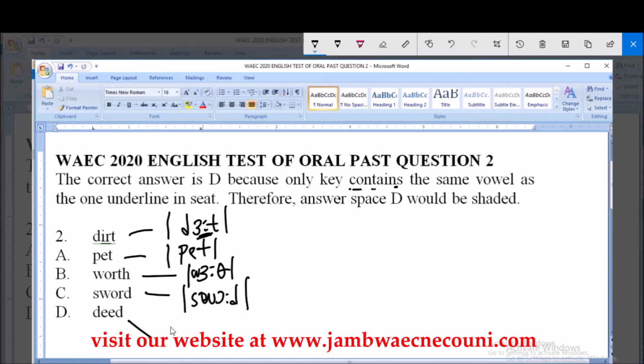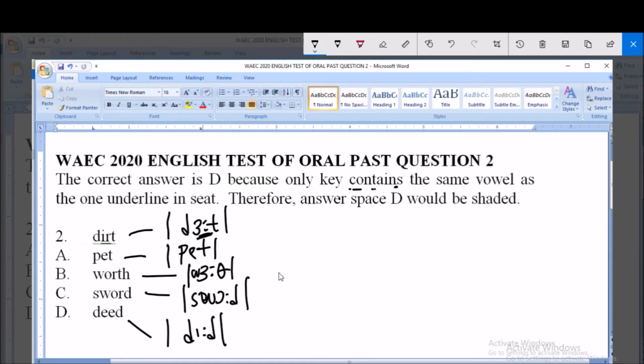Then option D is pronounced as deed. Long E sound. Deed. So by this transcription, the only word that has the same vowel sound as in the given word is option B, which is wet. Therefore, option B is correct because it has the same sound as in the given word.